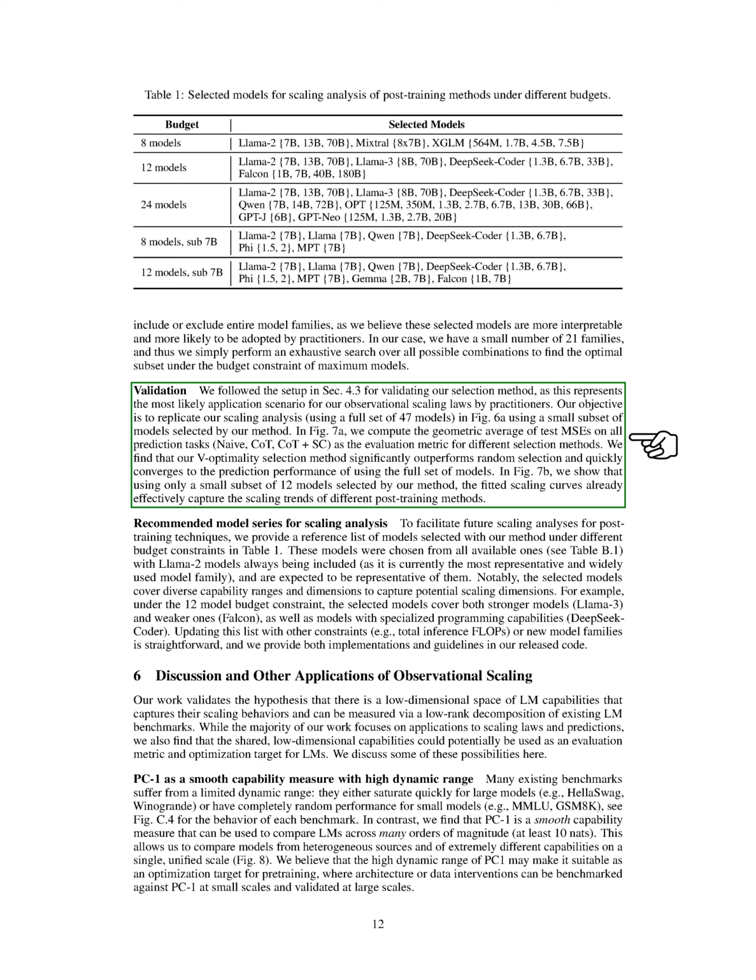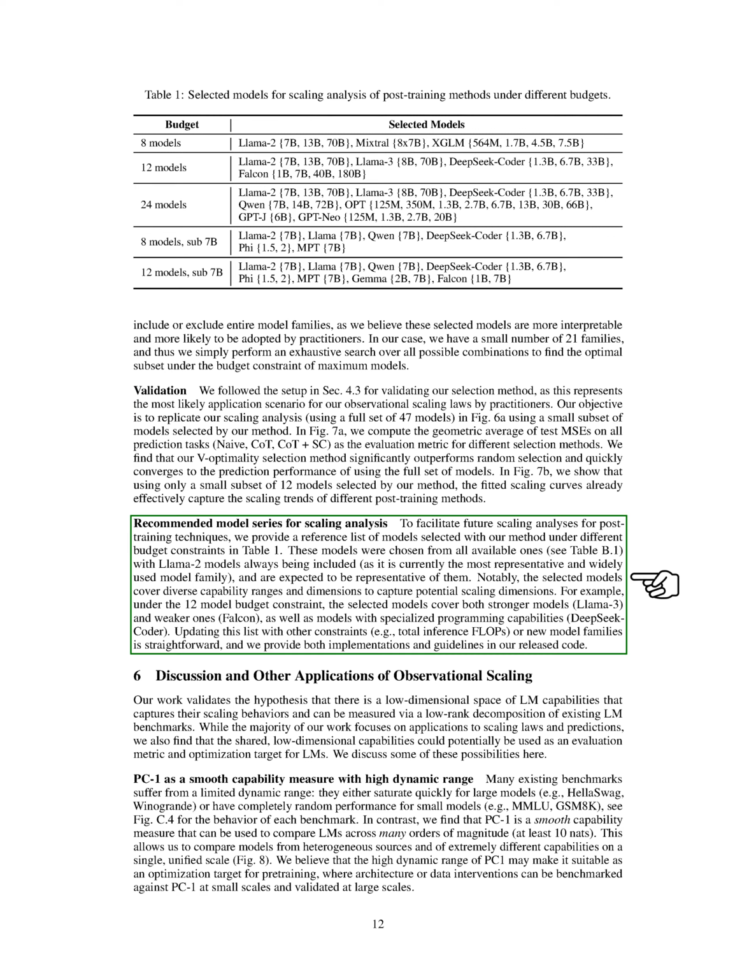Section. Recommended Model Series for Scaling Analysis. In this section, we present a recommended series of models for scaling analysis. We have compiled a list of models that represent different budget constraints, including the popular Llama 2 models. These selected models cover a wide range of capabilities and dimensions to capture various scaling aspects. For instance, under a 12-model budget constraint, we have included models like Llama 3, Falcon, and DeepSeek Coder to represent both strong and weak models with specialized programming capabilities.